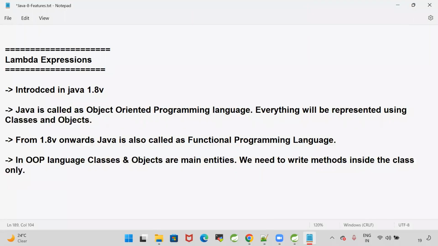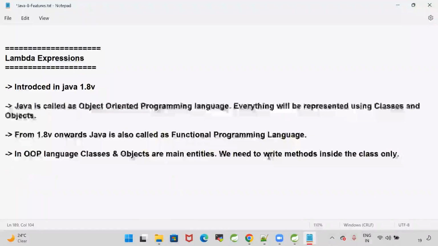Object-oriented programming language means classes and objects. Classes and objects are the main entities in the OOP language. We need to write methods inside the class only. There is no meaning of a method outside of the class. When you are dealing with OOP language, everything we need to represent in the form of classes and objects. Whatever methods you want to write, you need to write them inside the class only. There is no meaning for a method which is outside of the class when it comes to Java.